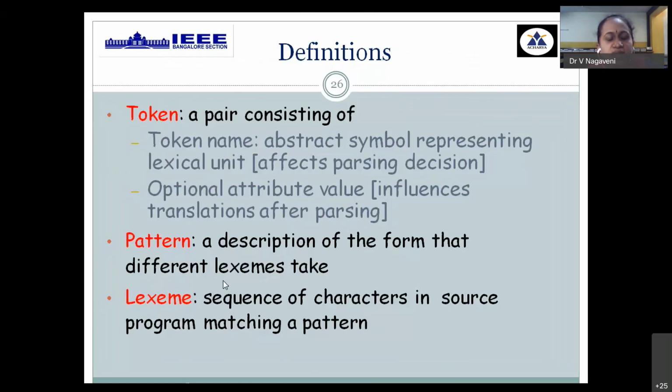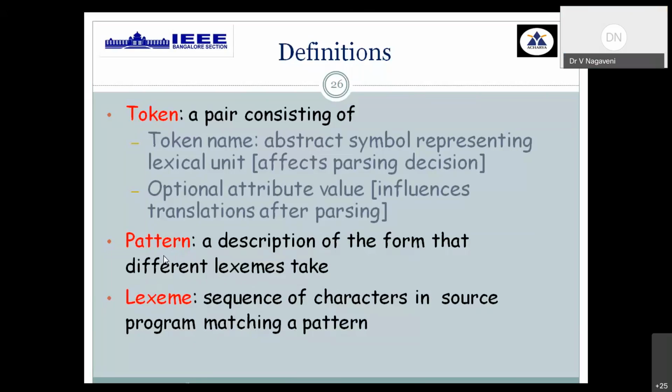First, when you read a group of characters from your input program, it has to be converted into one standard format called a lexeme. You decide that it is a valid lexeme when it matches the predefined pattern, and then we identify that this group of characters is considered an identifier, or a keyword. Hence, a lexeme is a group of characters from your input program which matches the given pattern.